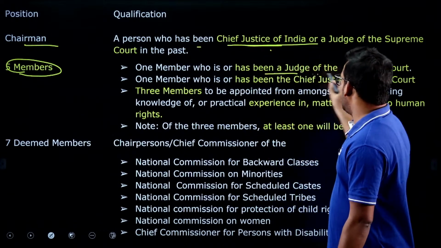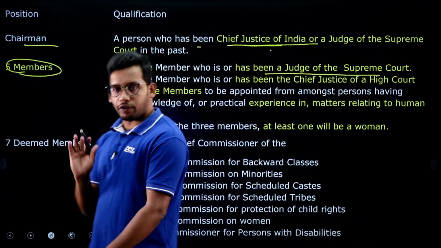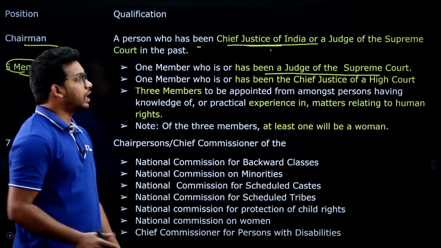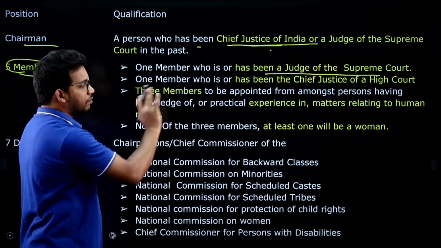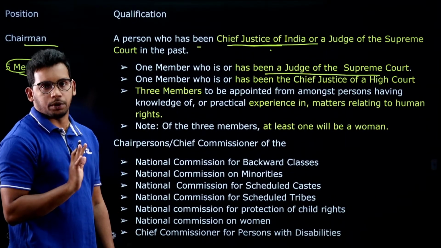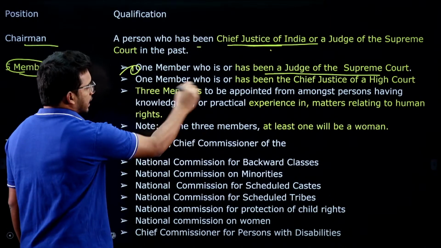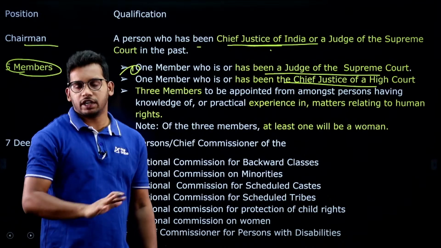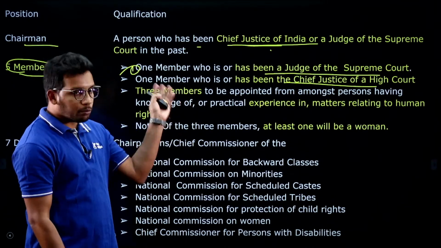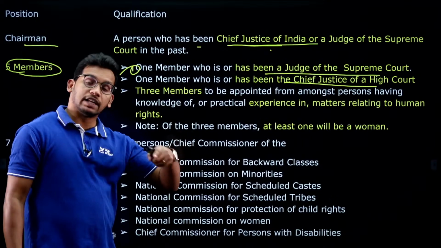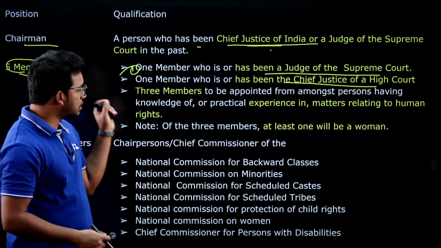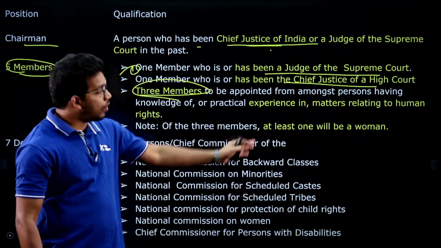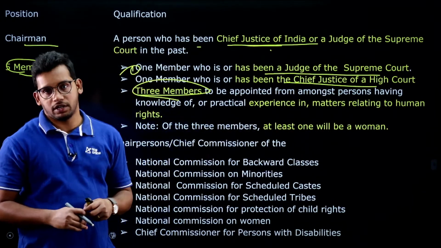One should have been a judge of the Supreme Court. Among those 5 members, one should be someone who has worked as a judge. Apart from the chairman, one more person should be a judge of the Supreme Court. This is one. The second should be a Chief Justice of a High Court. In the states we have different high courts. So, the second person should have worked as a Chief Justice of a High Court. And the other 3 members can be any persons who have experience working in human rights.